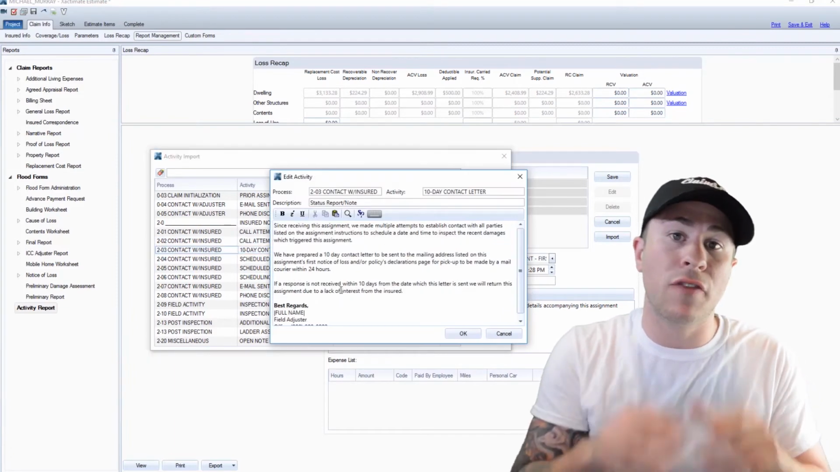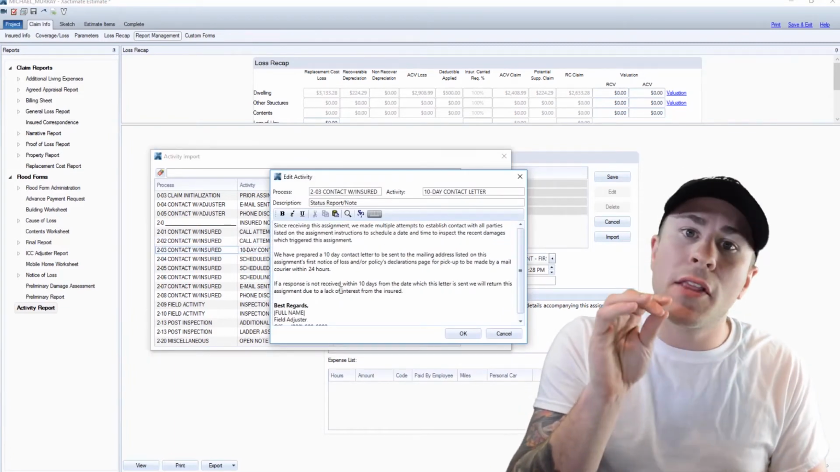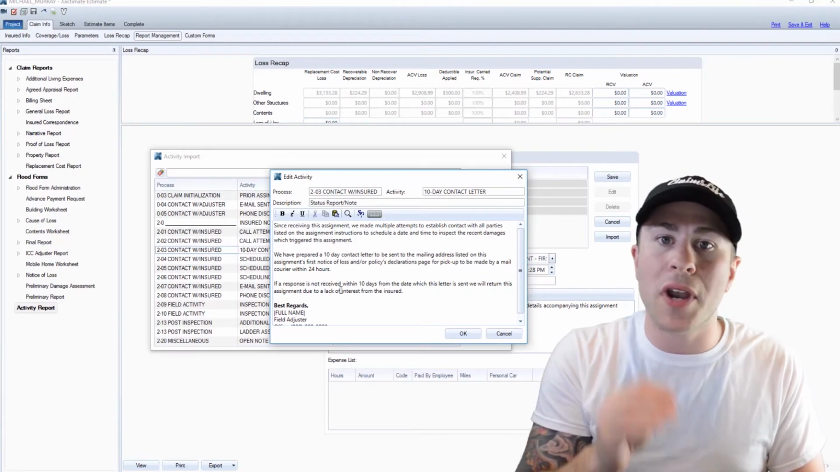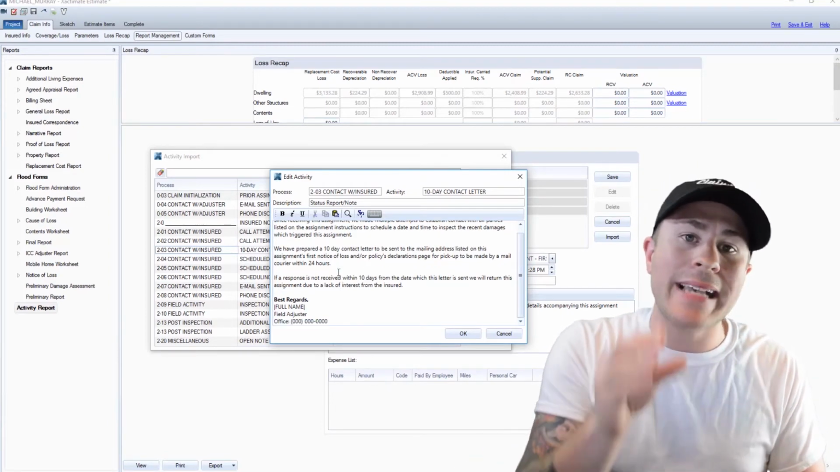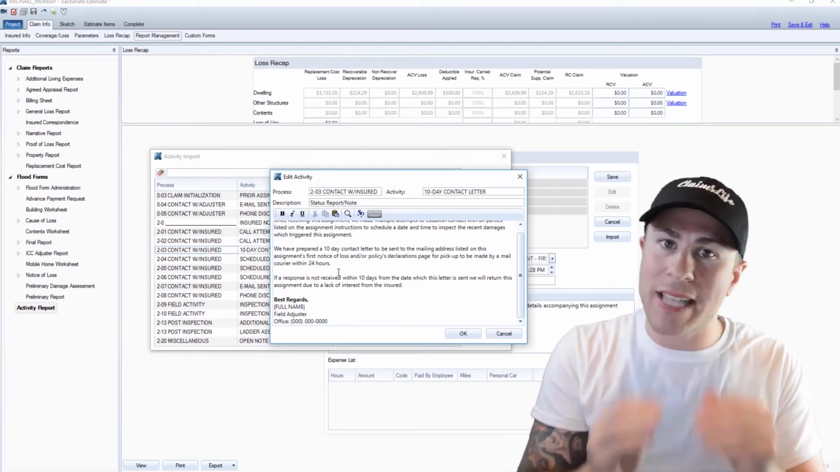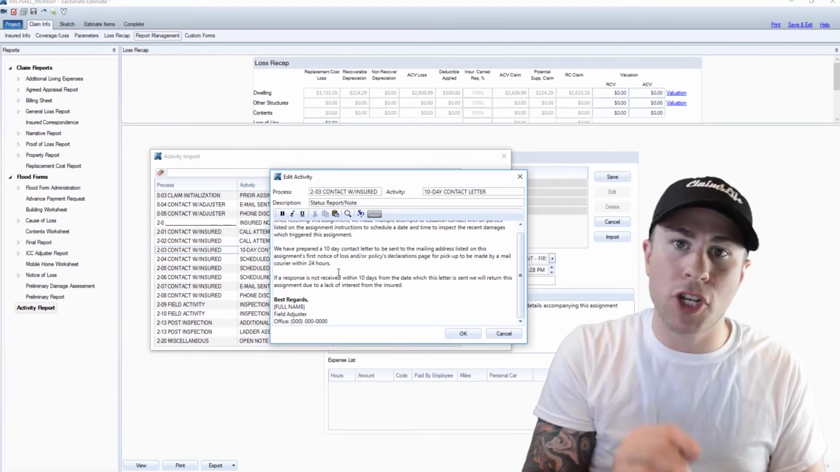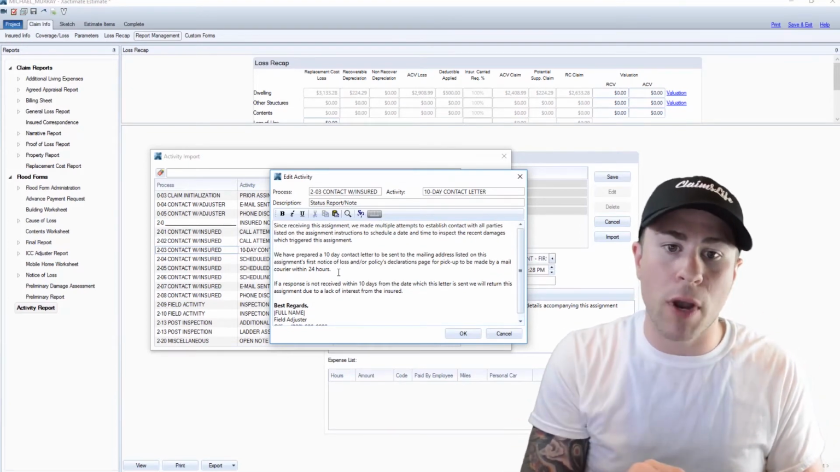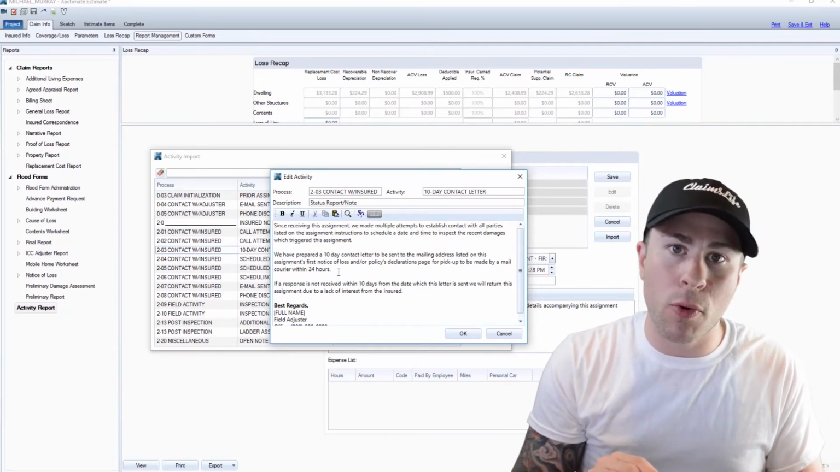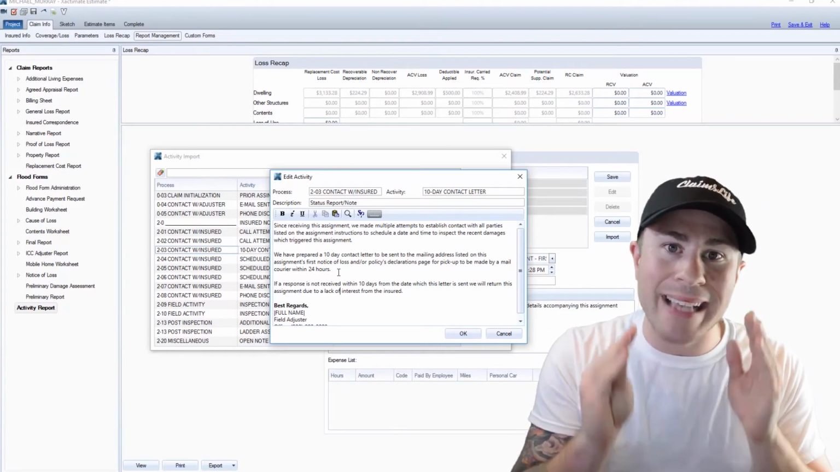This 10-day contact letter, if you're working in Xactimate and they want you to submit a status report in the general loss report, this note right here also doubles as the status report that you're going to paste into the general loss report. It's already written. You don't need to do anything right here. Just copy and paste it right in. And if you want to put it in your activity report as well, you just upload it as is.